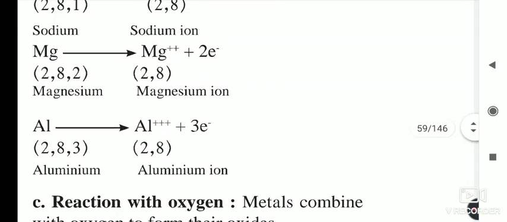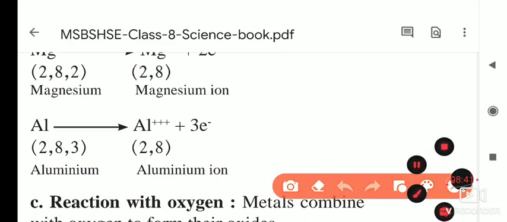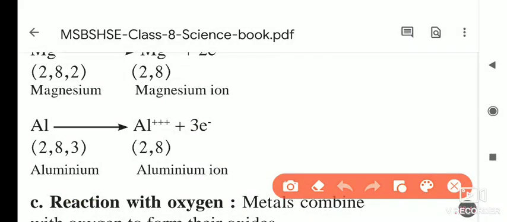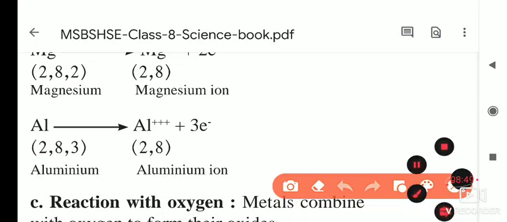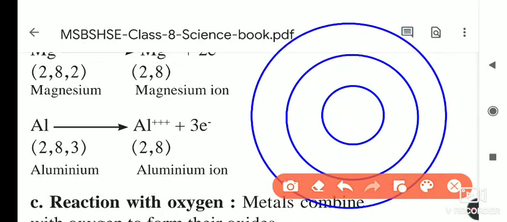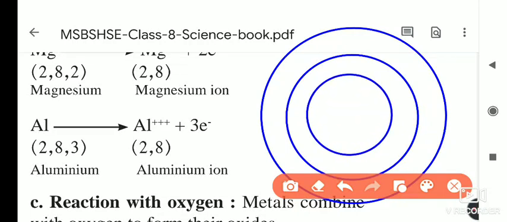Now next is aluminium. For aluminium it is also the same. As you know, the atomic number of aluminium is 13. So first orbit, second orbit, and this is the third orbit, and this is its nucleus.